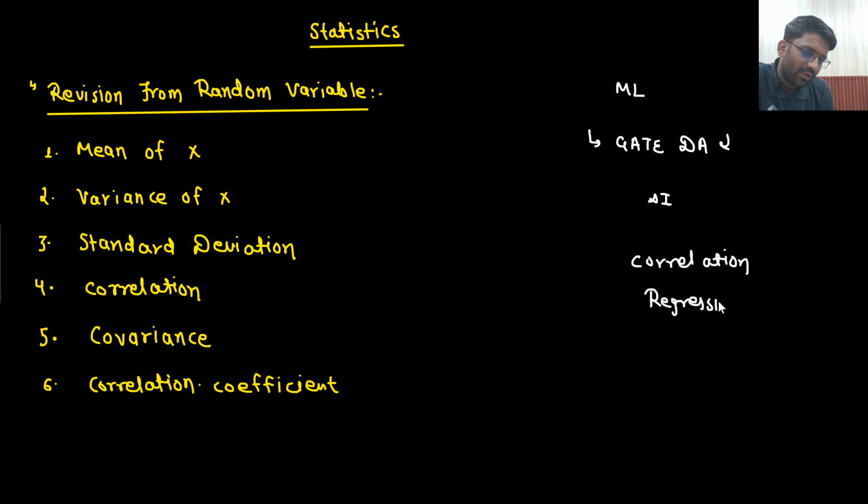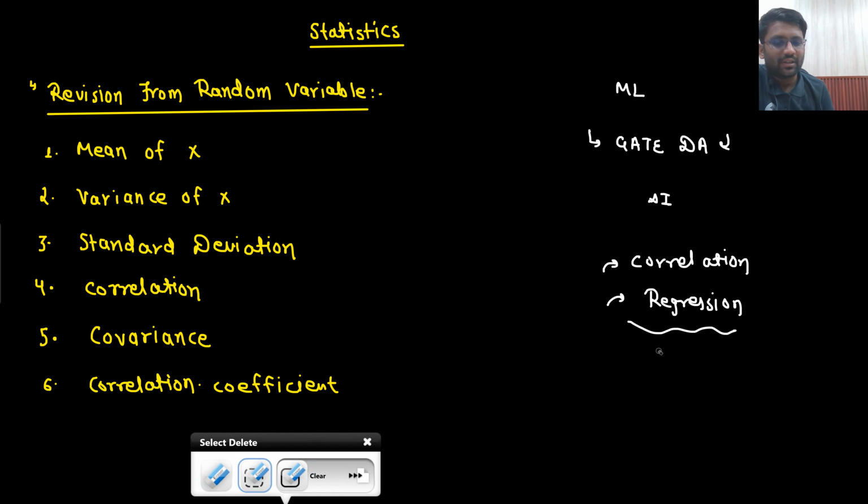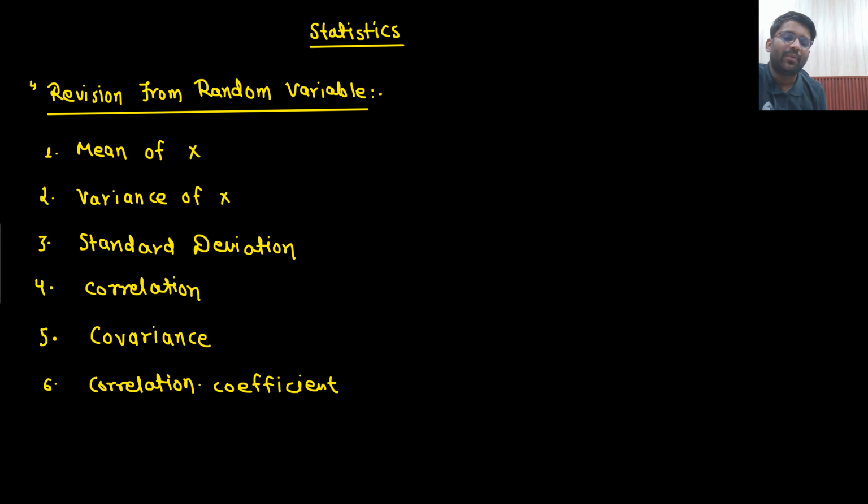Okay, so if you are someone who is an engineer, then IIT people are expecting that you should know the basics of correlation and regression. At least a basic idea you need to have. So that's why nowadays questions are coming. So if you were thinking that, sir, I will drop this particular topic, then drop the idea of dropping this topic. You should study it, and within one video only we are going to complete it. But the basic knowledge of random variables will be used here.